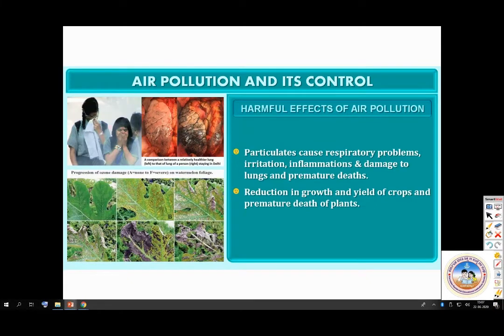Then, what are the harmful effects? Particulates cause respiratory problems like irritation, inflammation and swelling, damage to lungs and premature deaths. These are the effects of air pollution on humans. On plants, there is reduction in growth and yield of crops and premature death of plants.